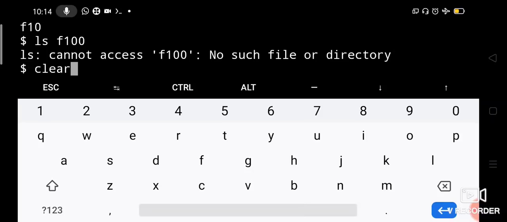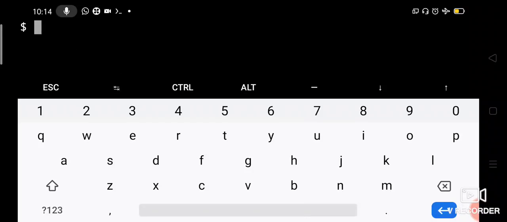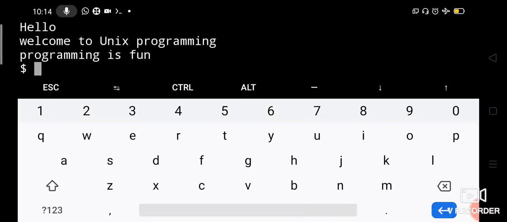So let me clear the contents. That is how you create the file. Let us see whether the file contents are stored. How to see the contents of the file? Cat, let us say F10. Now the cat command will display the contents of the file F10. See, hello, welcome to Unix programming.